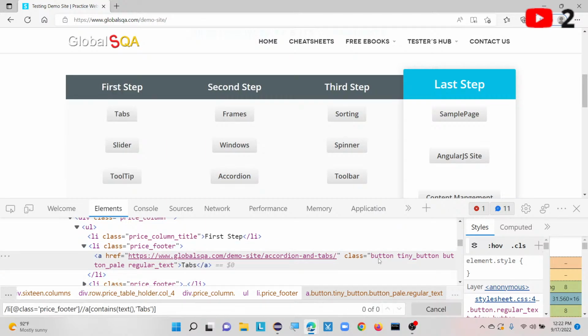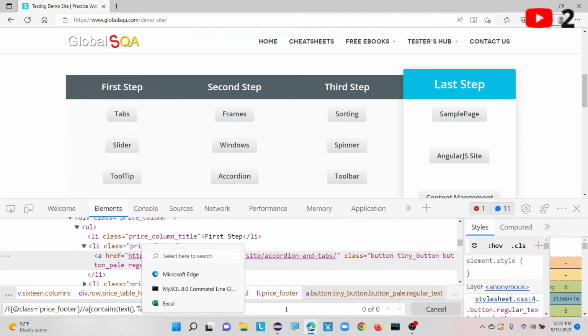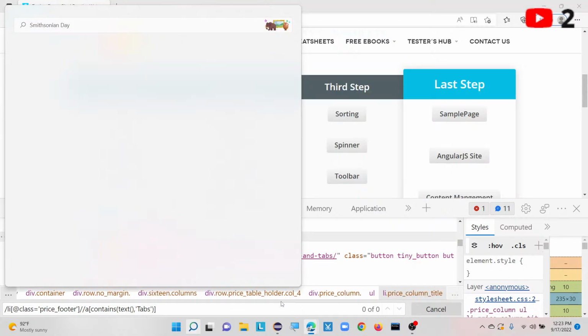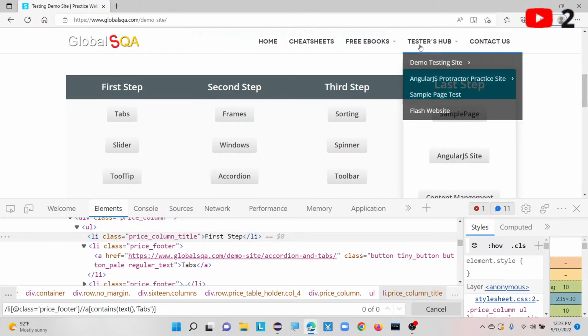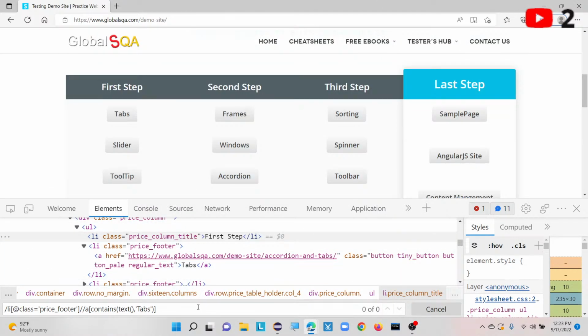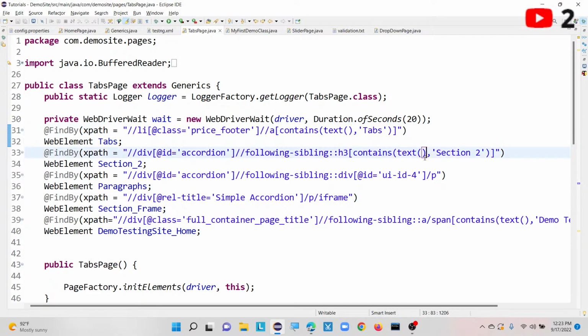If I go here and search from here, I think it is not the correct one, right? One second. What happened? There is something extra coming. Okay, one second, let me go back to this one and take the XPath again.